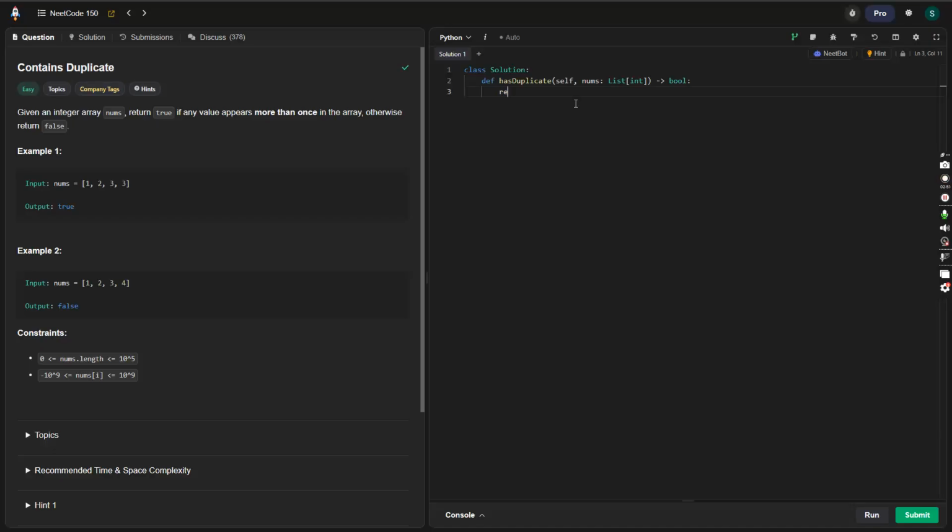So the solution here is just returning the length of nums does not equal the length of the set of nums. Sorry, not nums at i.